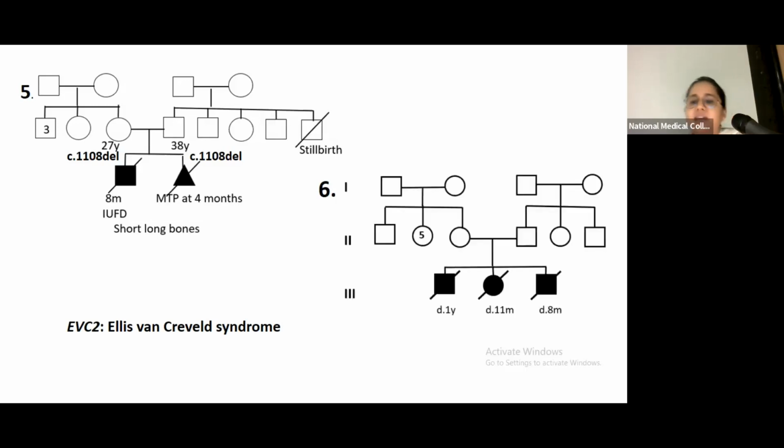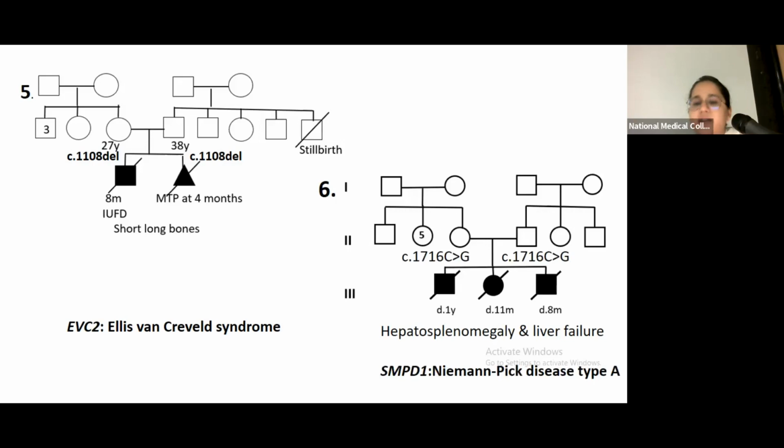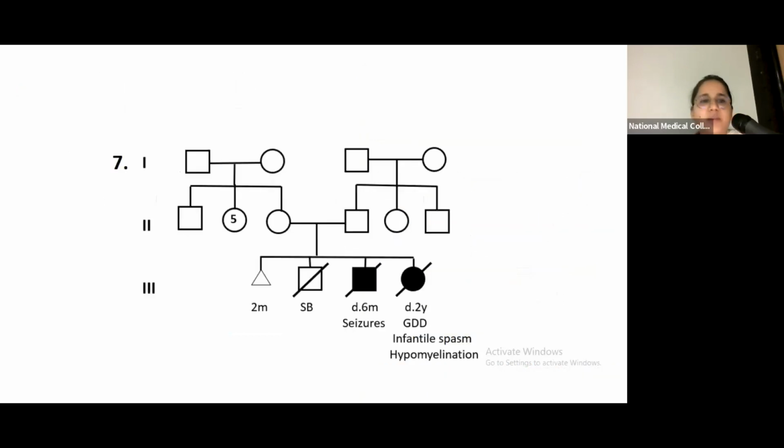In this case, we have a history of 3 young people, and the SMPD1 gene, this leads to Niemann-Pick disease type A. We had a similar family again who had a history of hepatocellular liver failure, but in that case, a diagnosis of tyrosinemia type 1 was made because the parents were carrying a pathogenic variant in that particular gene. So this shows that carrier screening has utility in genetic disorders which have genetic heterogeneity as well.